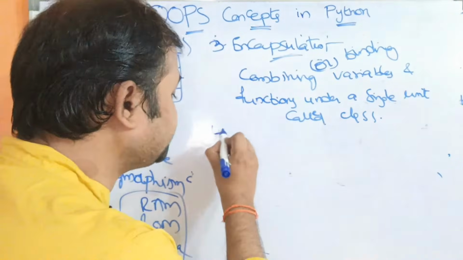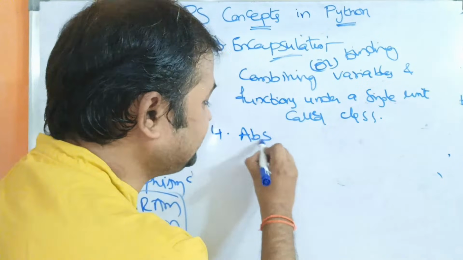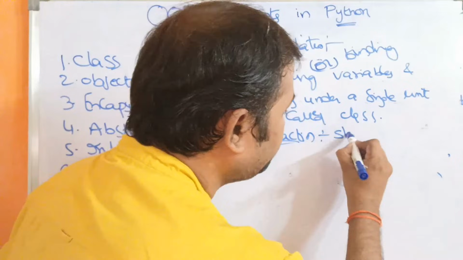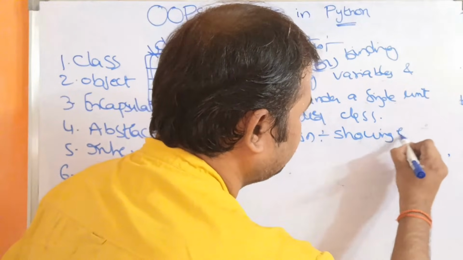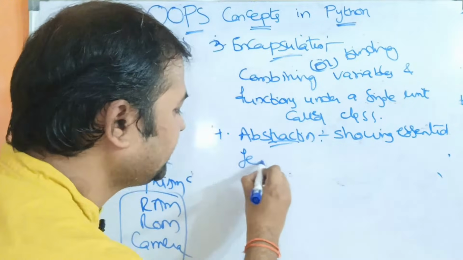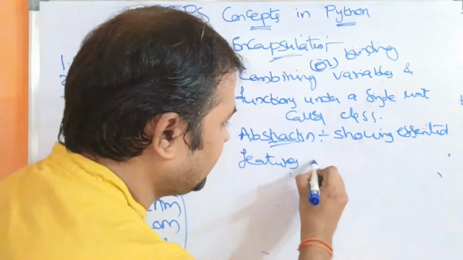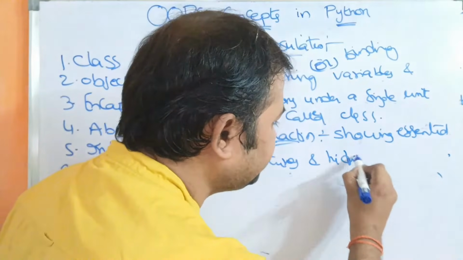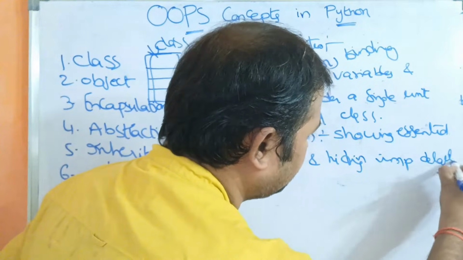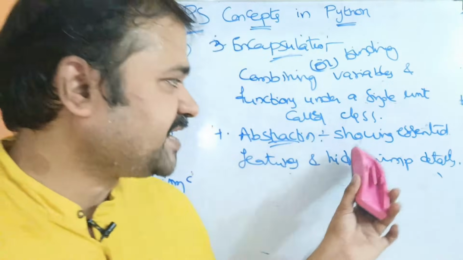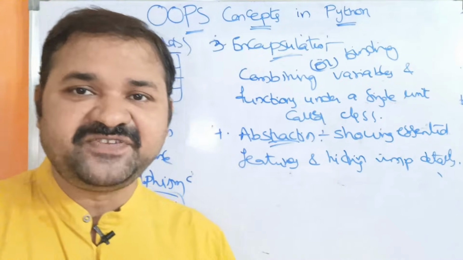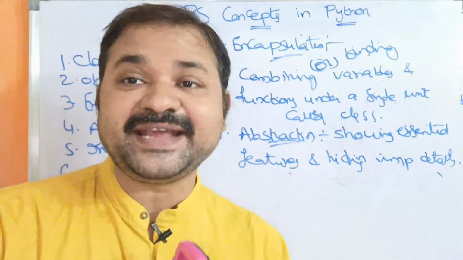Now let us see the next concept, that is abstraction. So what is abstraction? Abstraction means showing essential features and hiding implementation details. So this is abstraction. That means representing essential features and hiding the implementation details.